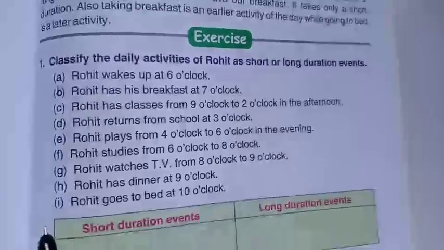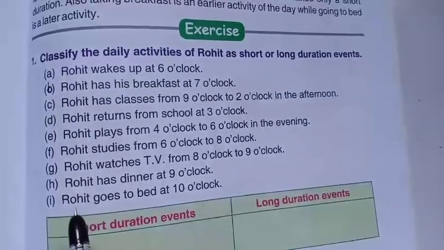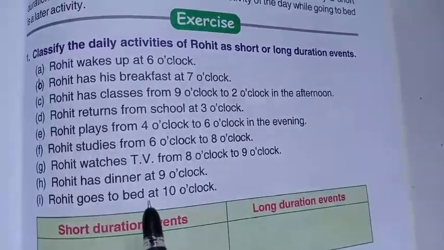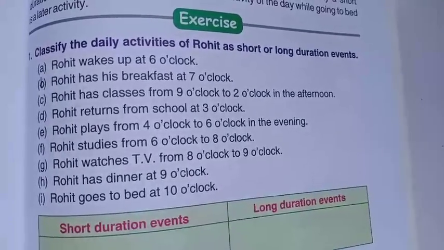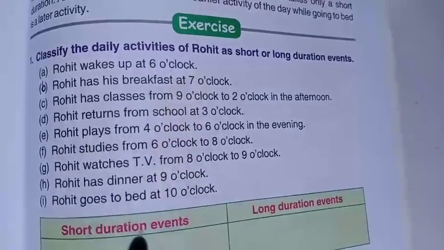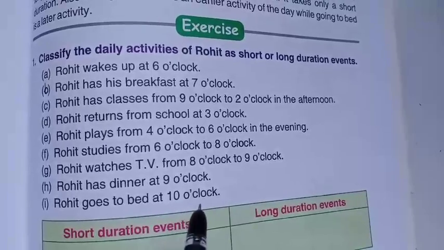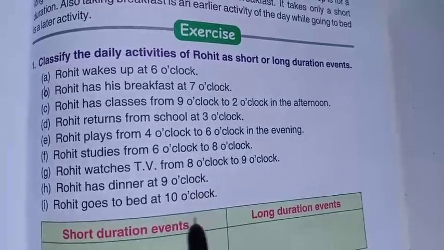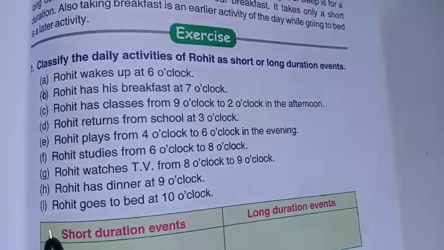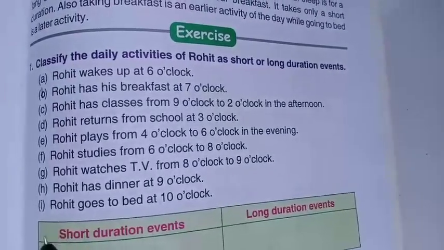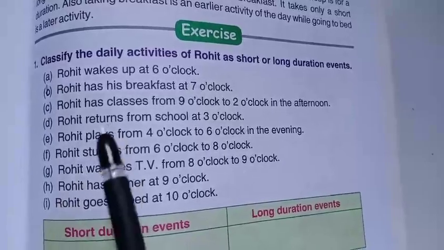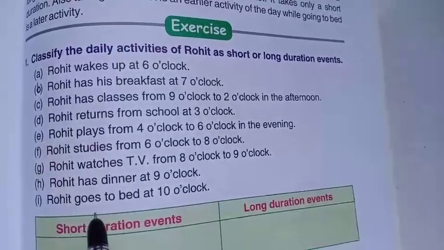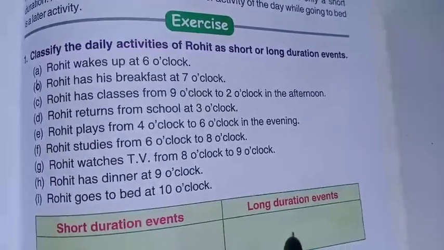After that, the last one, that is Rohit goes to bed at 10 o'clock. He gets up at 6 o'clock. He goes to bed at 10 o'clock. That is the longest duration event, isn't it? It's a long period event. So we can say C, D and I. These are long duration events.